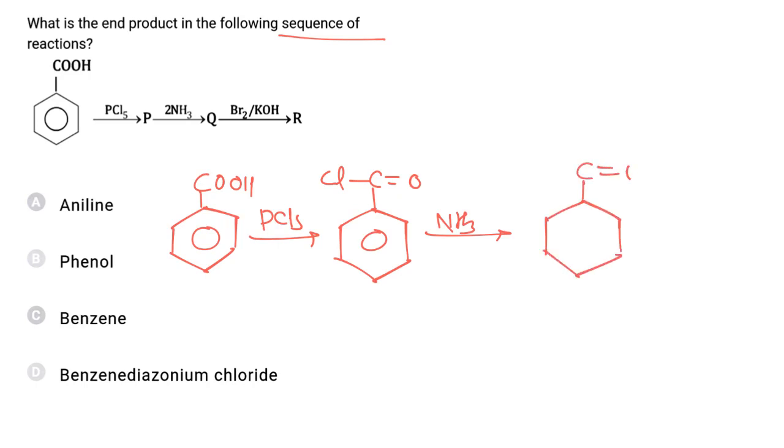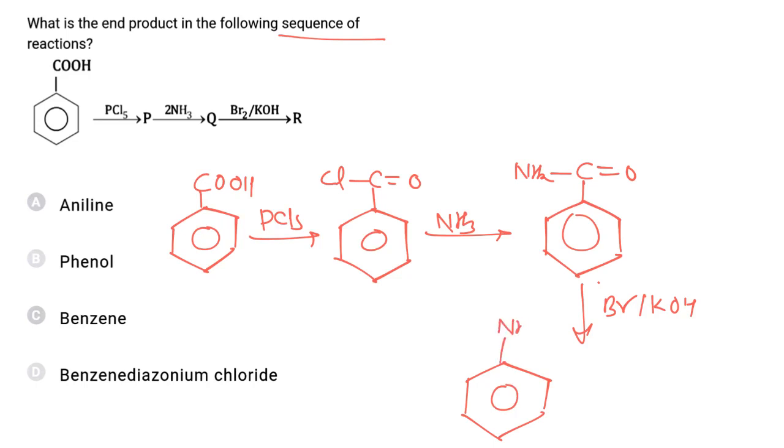So benzamide is formed as a product. Now this benzamide on reacting with bromine and KOH, the Hofmann bromamide reaction takes place, and it will be converted to aniline along with formation of KBr and CO2, and hence the final product R is aniline, and the correct answer is A.